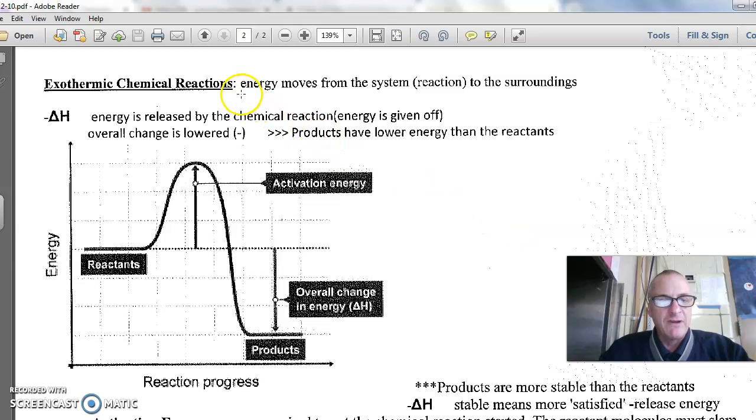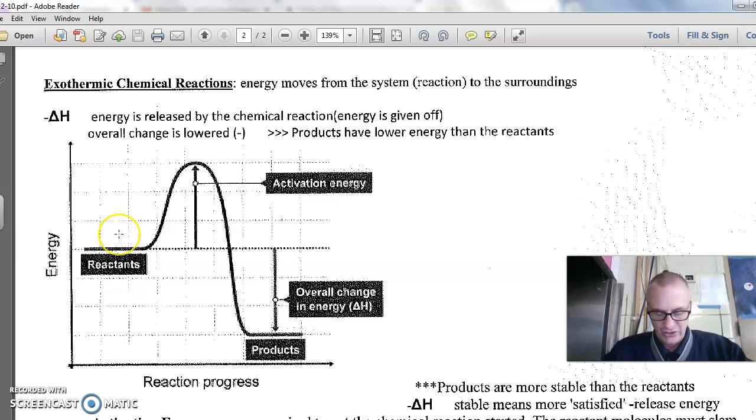In an exothermic reaction, the overall energy change is the energy moves from the system, that's the atoms in the reaction, to the surroundings. That's what is around the reaction. If energy is moving overall outward, it's exothermic. Exo means energy exits. Let's take a look. Here on this axis is energy. On this axis is reaction progress, or time.